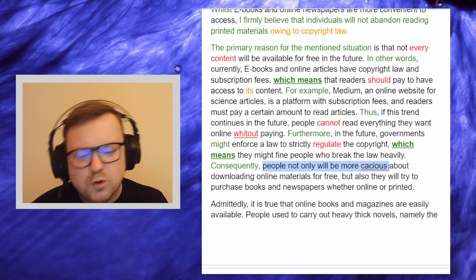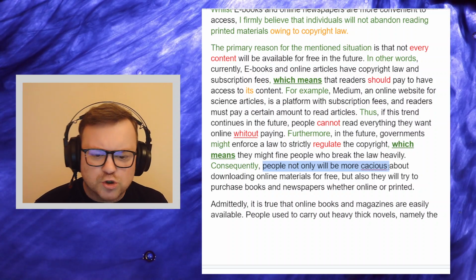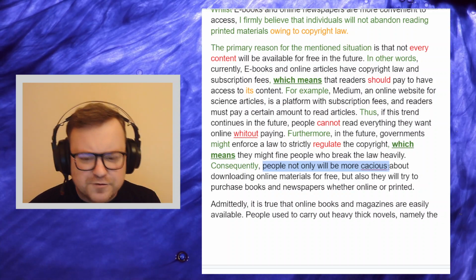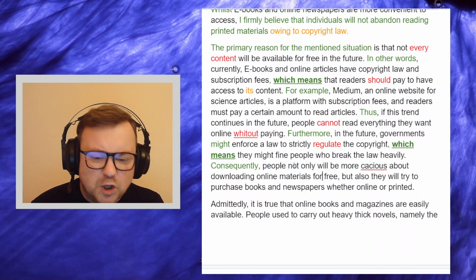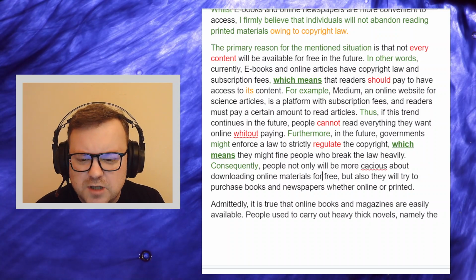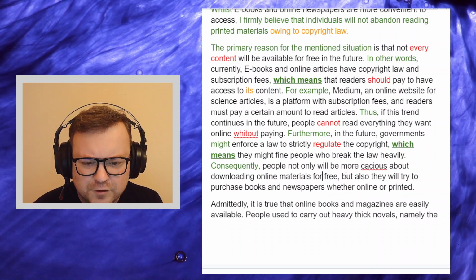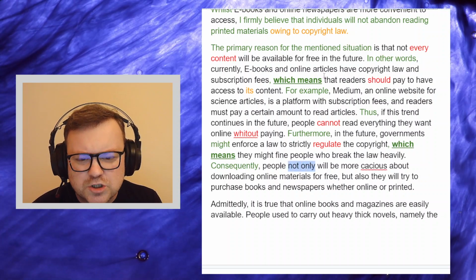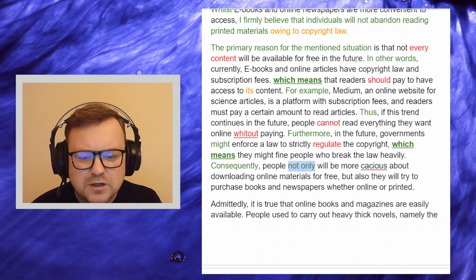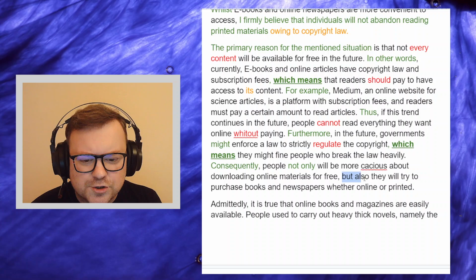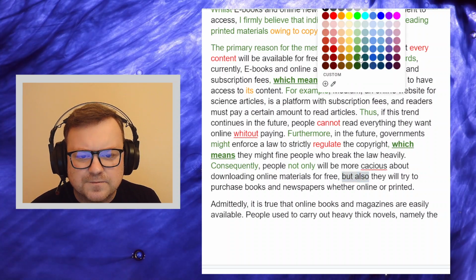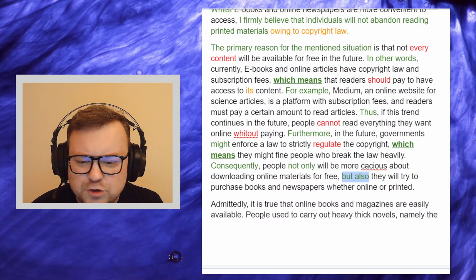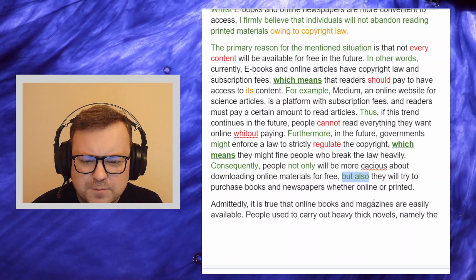Not only will people be more cautious, that would get you even more points for grammar. But okay, people not only will be more cautious about downloading online materials for free, but also, so cool, we get this "not only" linking to this "but also". Very sophisticated. But also they will try to purchase books and newspapers.